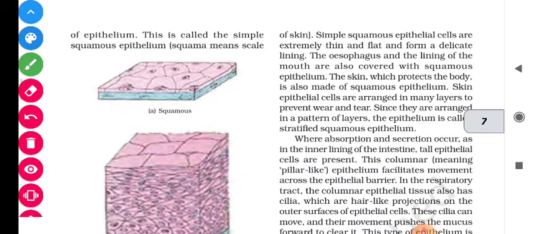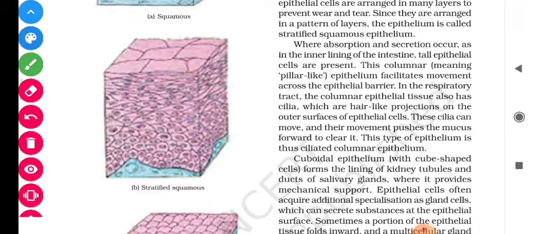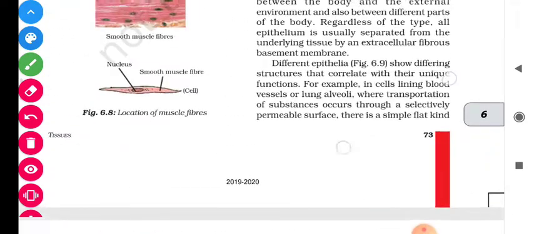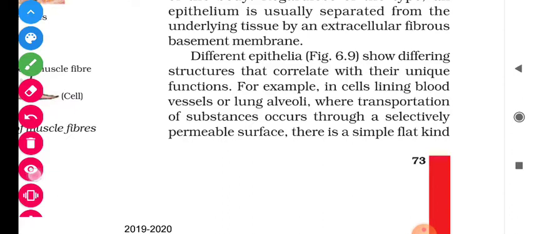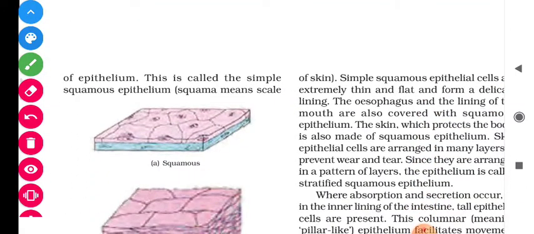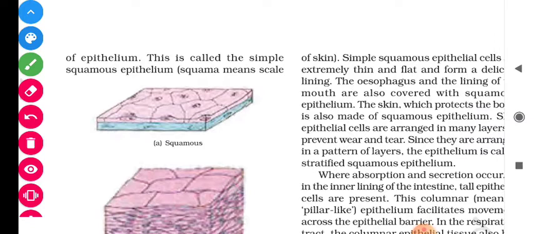Here, students, the epithelial tissue is shown according to its type. According to the structure, different types of epithelia exist. For example, in cells lining blood vessels or lung alveoli, where transportation of substances occurs through a selectively permeable surface, there is a simple flat kind of epithelium. This is called the simple squamous epithelium.